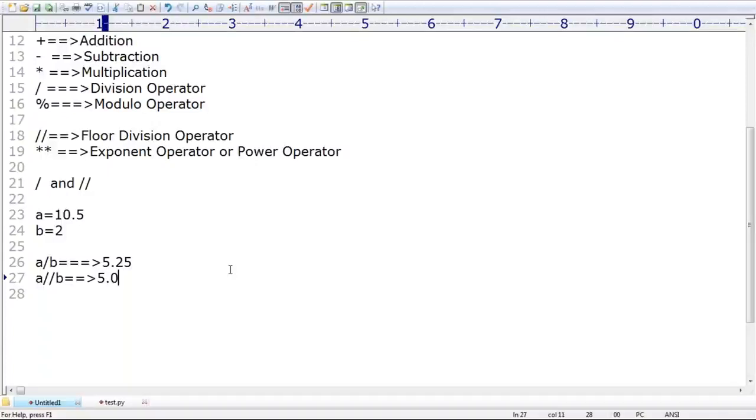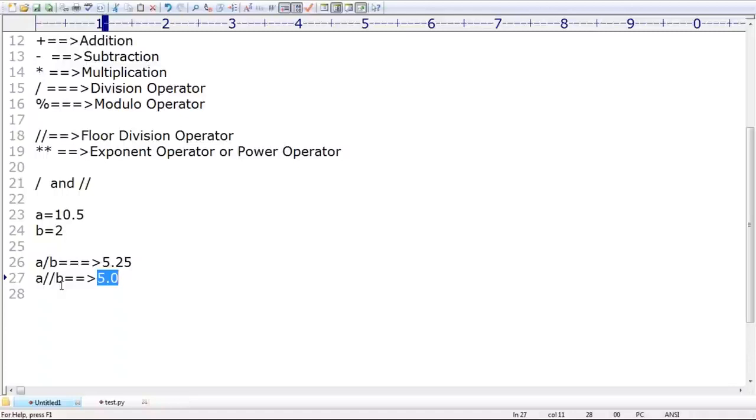Floor operation means I don't want to consider 0.25 or something like that, only the nearest int value, but in float form we are going to get the floor. Floor means what? Before the nearest number. Ceil means the next nearest number. For 5.25, if I apply floor, 5.0 is the answer. Clear? Are you able to understand?